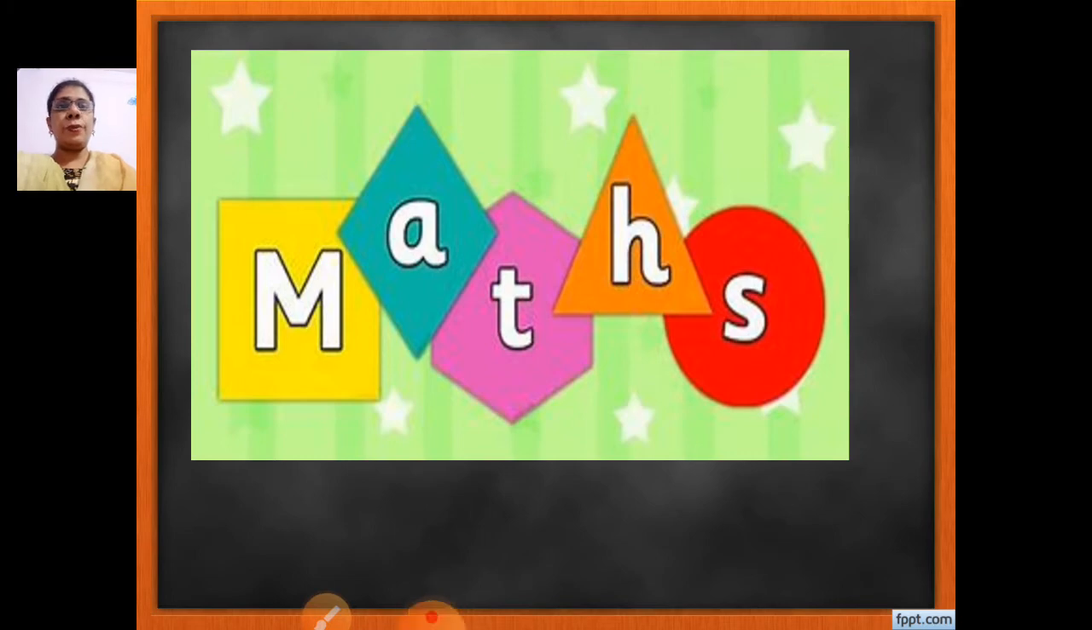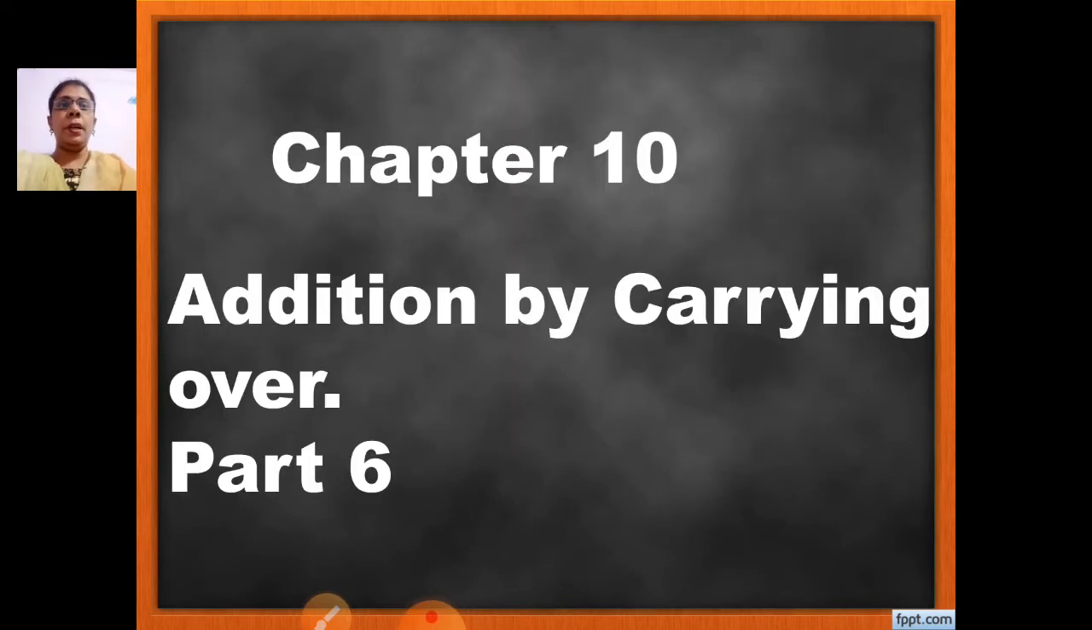Now children, as you know, teacher is teaching you chapter number 10, addition by carrying over. We finished part 1. In part 1 we learned about hundreds and tens. In part 2 I taught you how to add 3 numbers and 2 numbers. Then we did addition by carrying, how to carry 2 numbers, then addition by carrying over 3 numbers. Then we did arrange vertically and add. Then we did add horizontally.